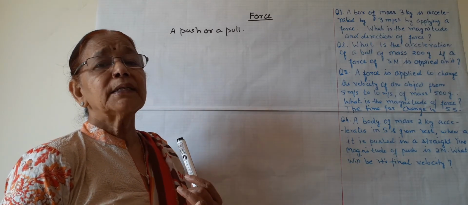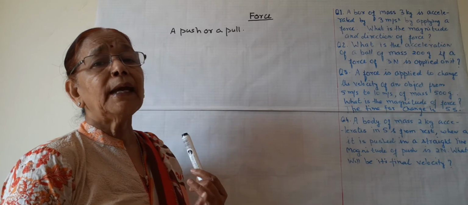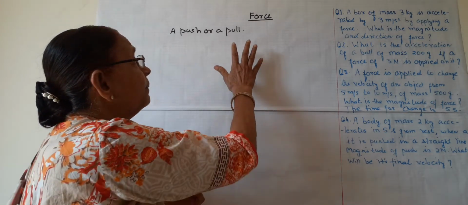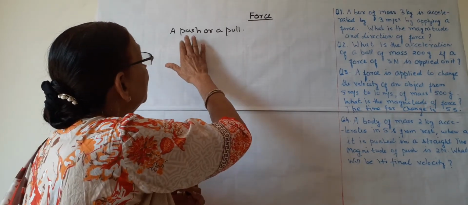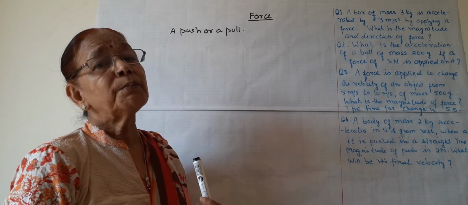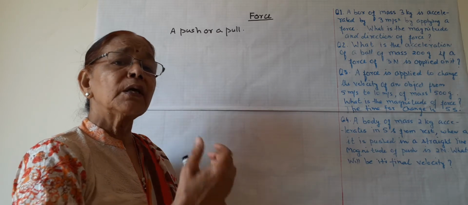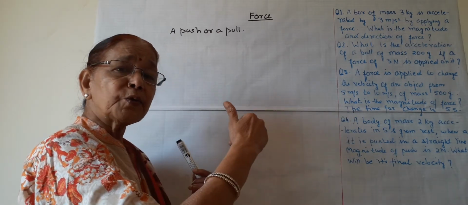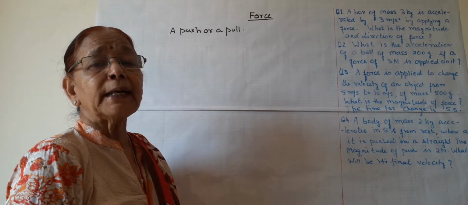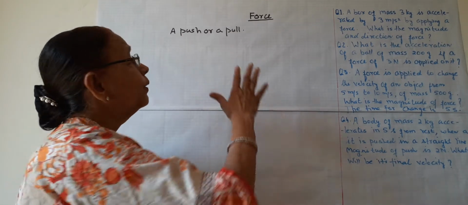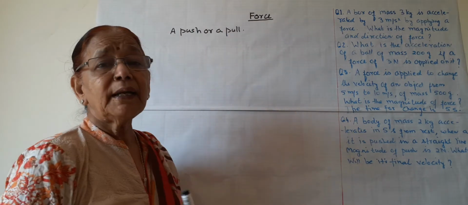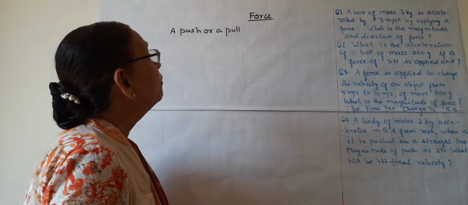There were two scientists, Galileo Galilei and Isaac Newton. Both of them first of all described the concept of force by giving these words pull and push. Before them, it was a puzzle how the motion is caused, why a moving body is stopped, why a resting body is moved. Only Galileo Galilei and Isaac Newton were the first to describe force in simple terms. So this is the simple definition of force.